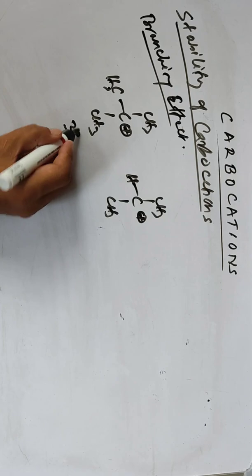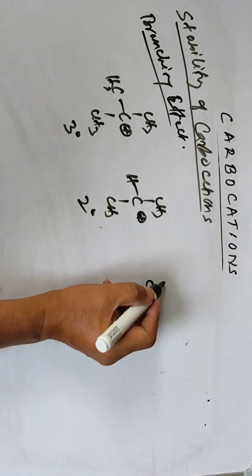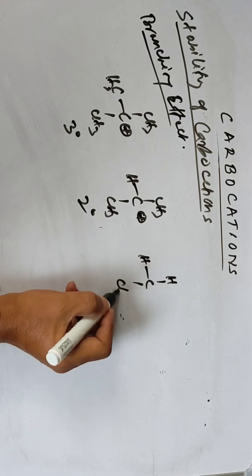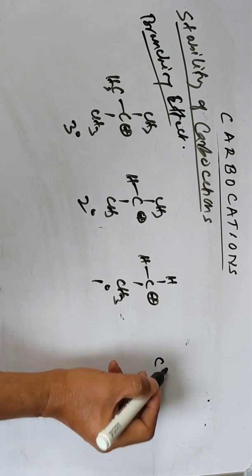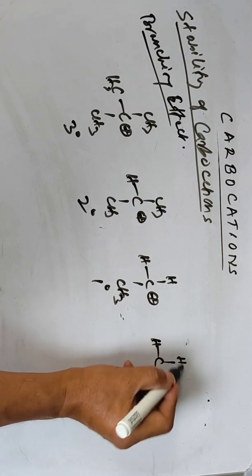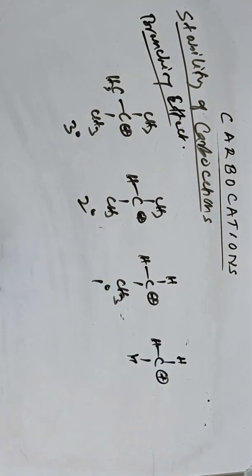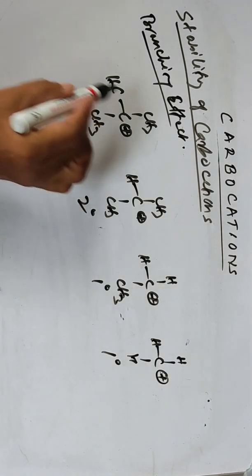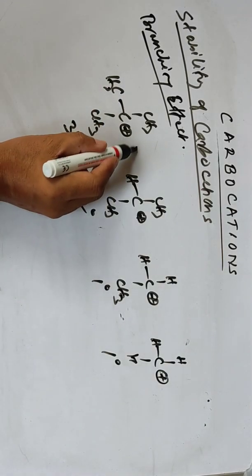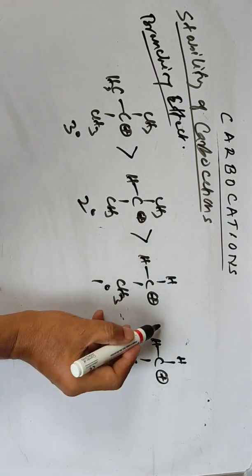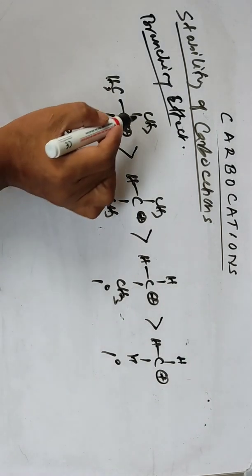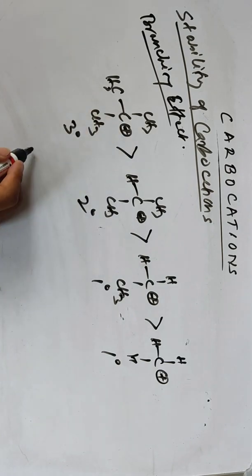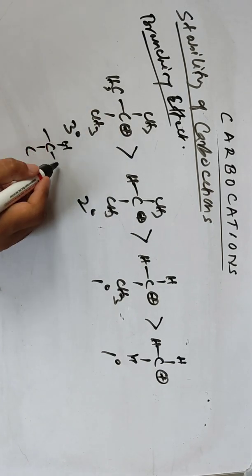We have the tertiary, then the secondary where methyl groups are replaced by hydrogen atoms, and then the primary. Another one has all hydrogen atoms, the methyl carbocation. So where there is more branching, it is more stable. The stability order is tertiary, then secondary, then primary, and then methyl carbocation. How can you explain this? More branching means there are more CH3 groups, with hydrogen atoms on them.